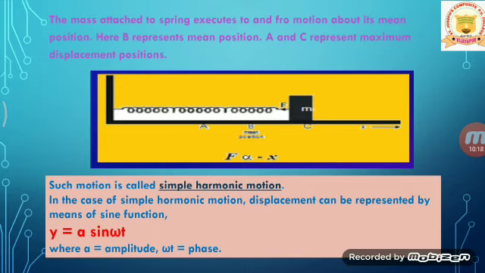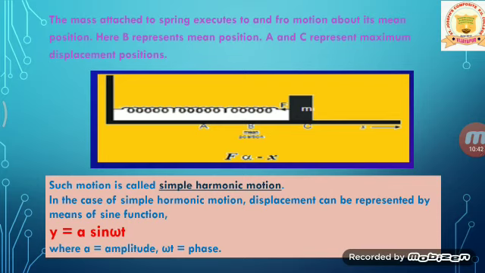Here y represents the displacement of the block, and the displacement is given by y = a sin ωt. Here a represents amplitude and ωt represents the phase of the oscillating body.